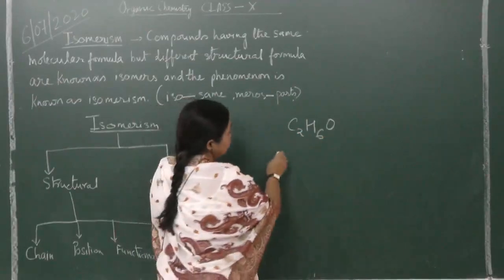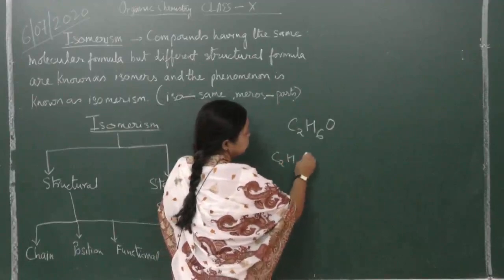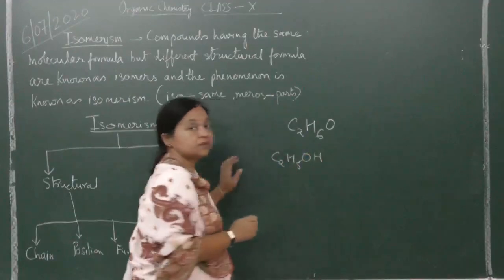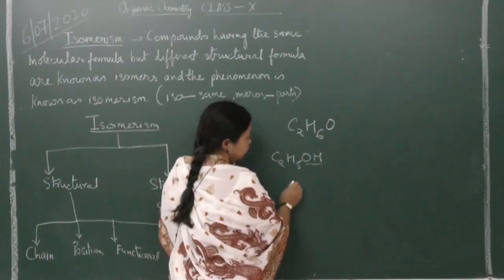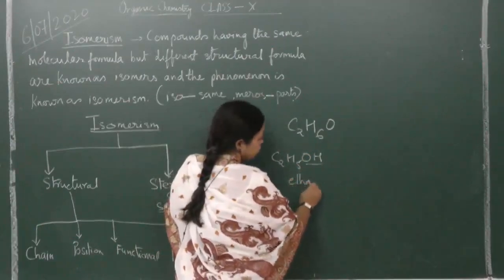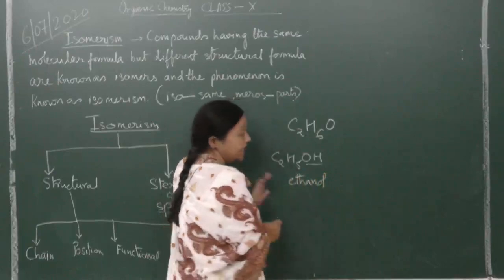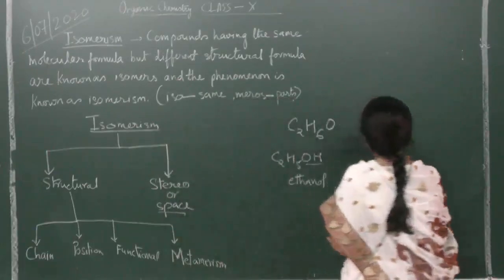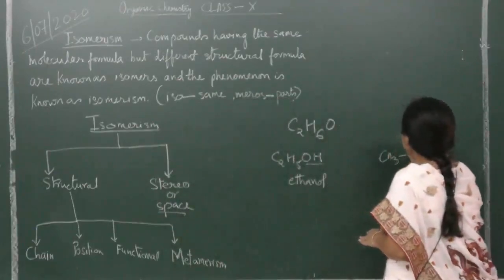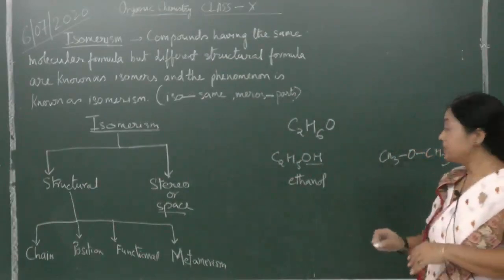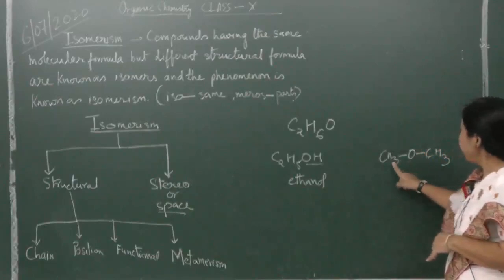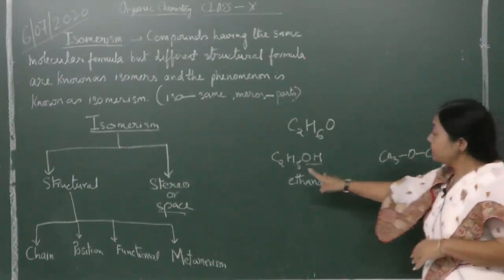So alcohol like C2H5OH. This is ethyl alcohol. This is an alcohol, OH group. The functional group is OH. So this is ethanol or ethyl alcohol. This is an alcohol. And another class of compound CH3OCH3. This is an ether. This is an ether. See, this also has C2H6O, and this also